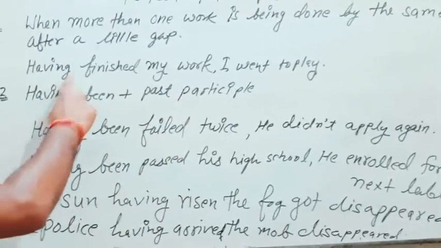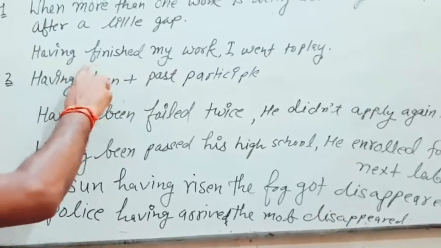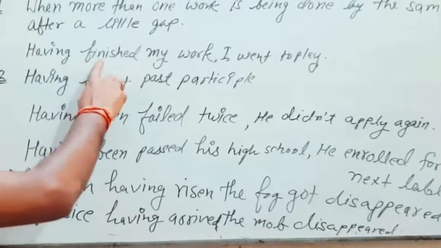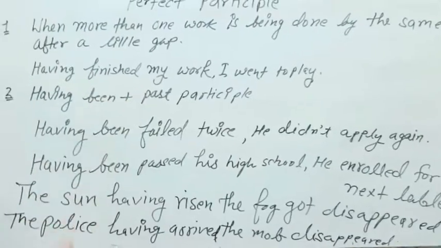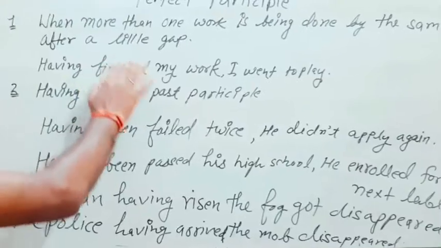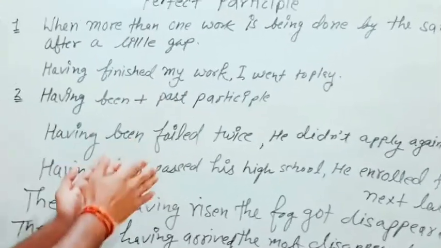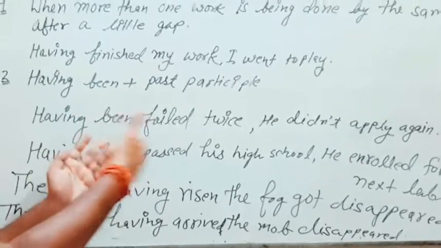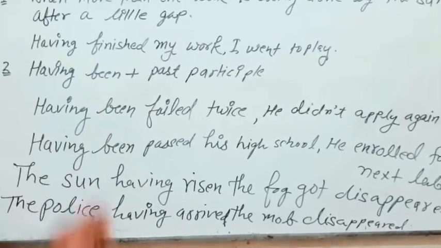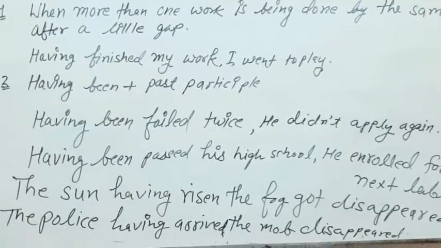That's why we are using perfect participle. We can also write this using present participle, like finishing my work, I went to play, but there the gap will not be available, because just when I finished my work, I started playing. So whenever we have a gap, we use perfect participle.